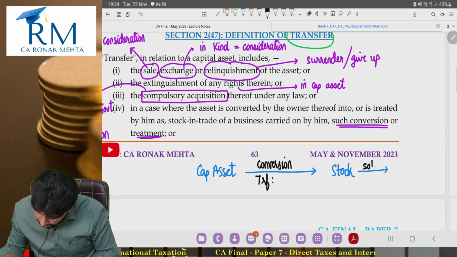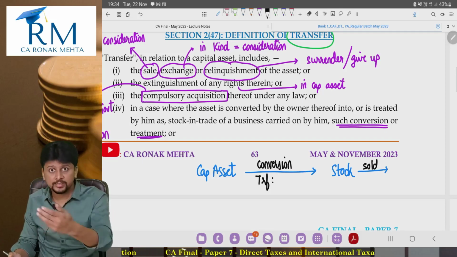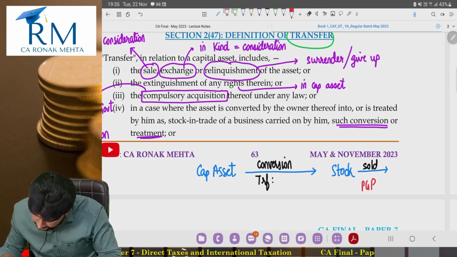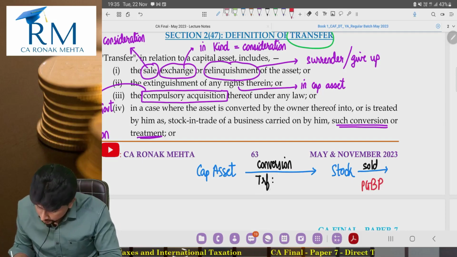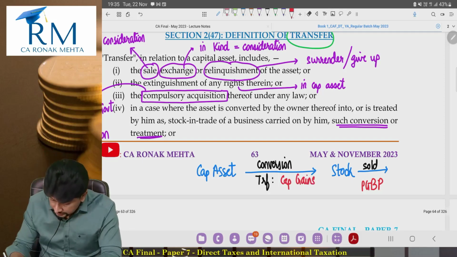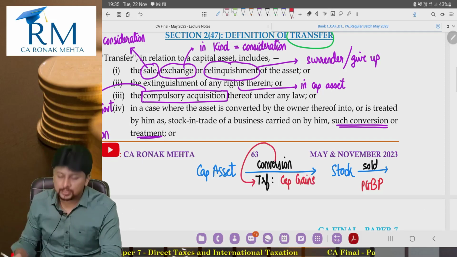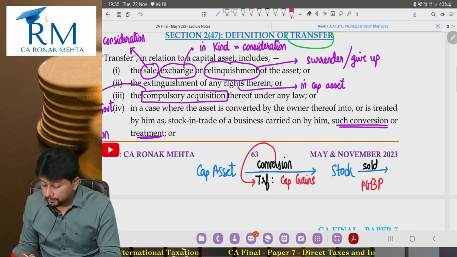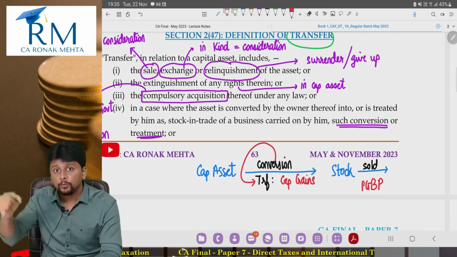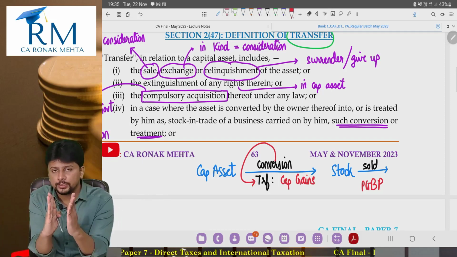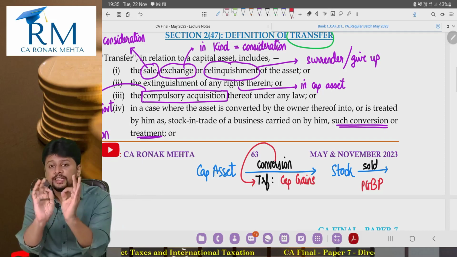you will get your cash inflow. You will sell the stock. That sale of stock will give you your business income, and conversion of capital asset into stock in trade will give you your capital gains income. So this conversion is regarded as a transfer. Maybe 1 or 2 lectures down the line, we will see how to find the taxable amount. As of now, I am just restricting my discussion to the definition of transfer.